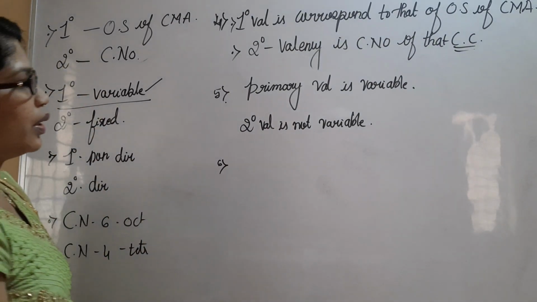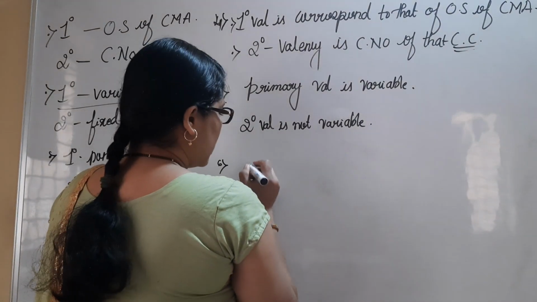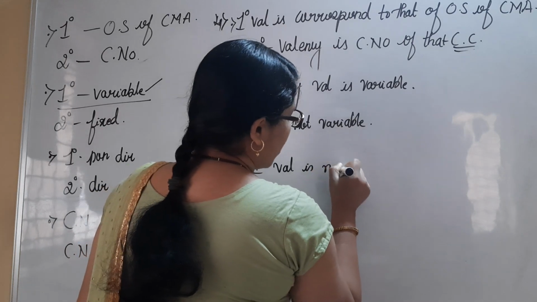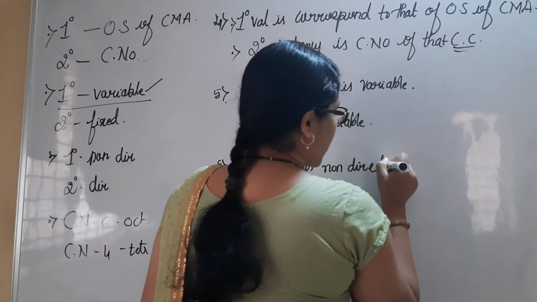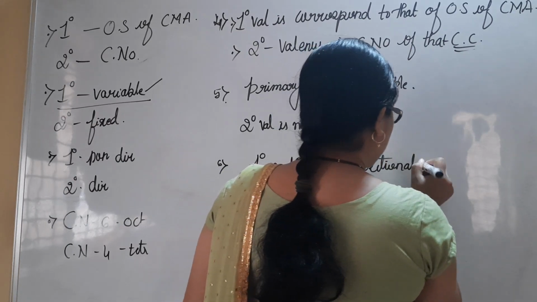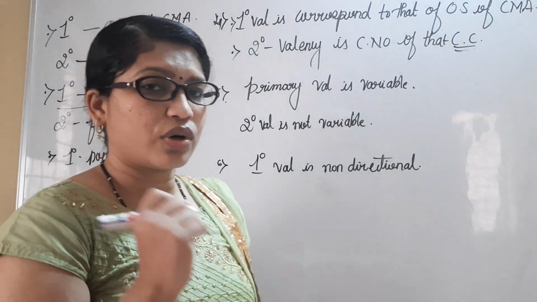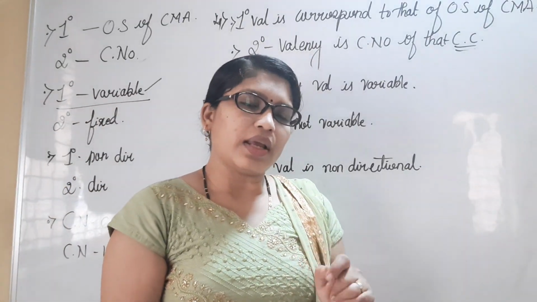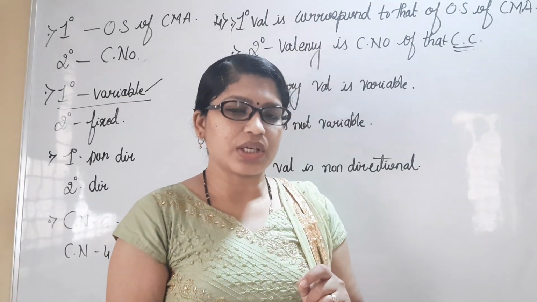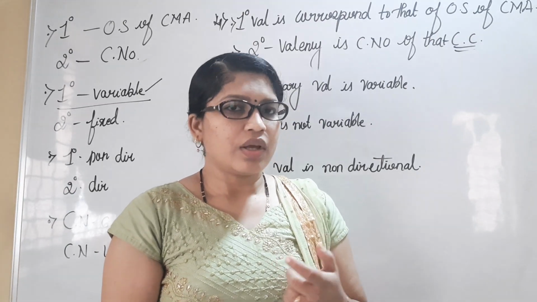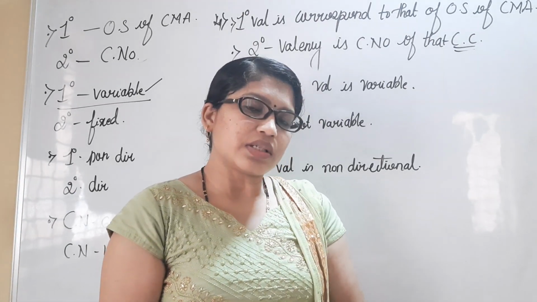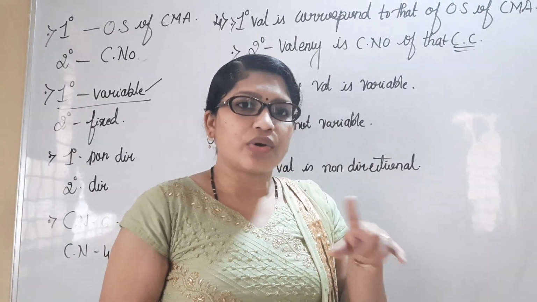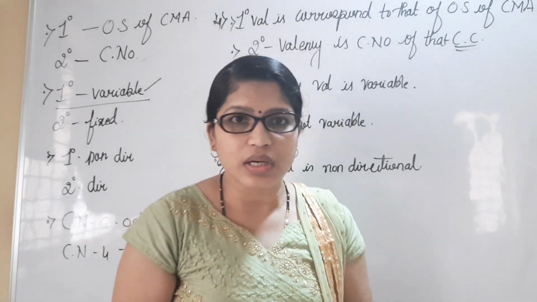Next point, he has explained that primary valency is non-directional. Why is it not directional? What exactly is the meaning of directional, non-directional? Let us understand here. Whenever you consider any d block element having d subshells, it will be having a vacant place. Whenever there is a vacant place present, electron can be added to that. When electrons are added, they will be rotating in an atom with a fixed direction.